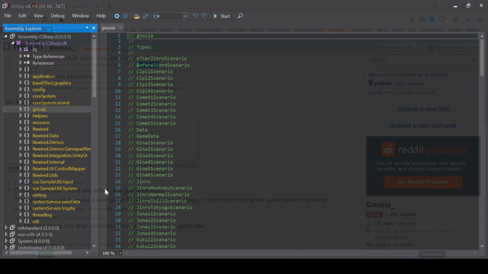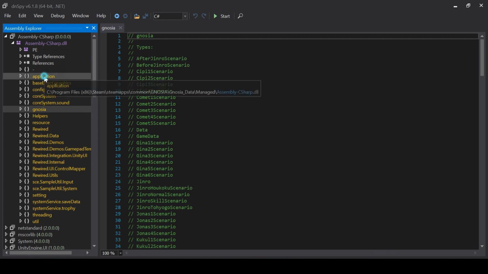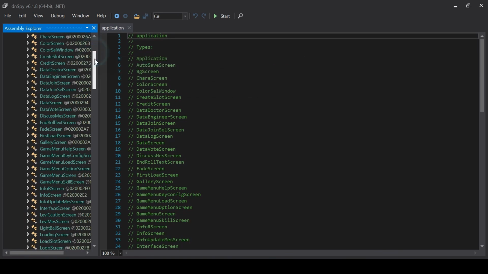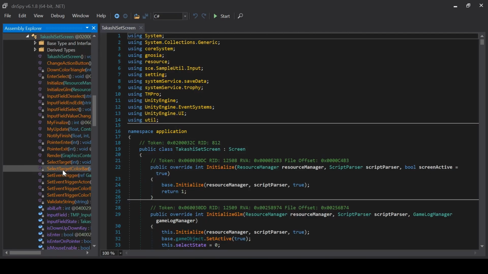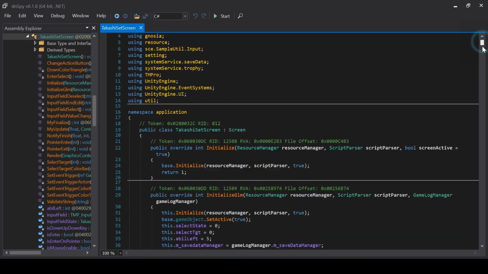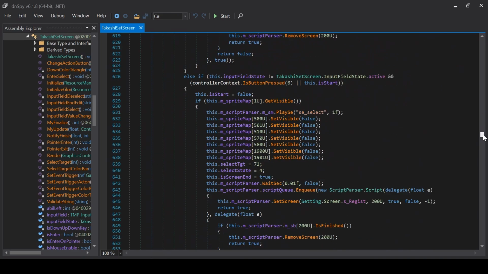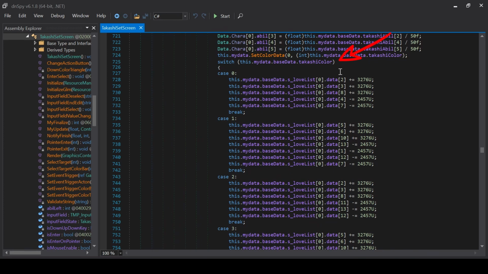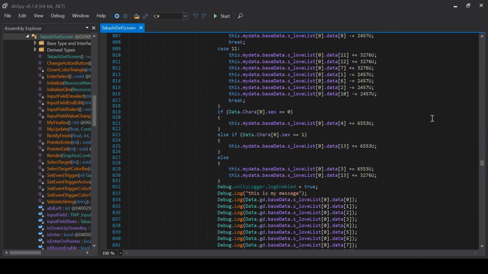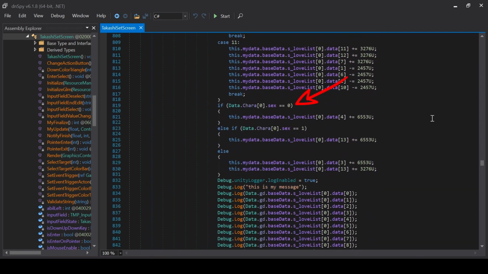Let's consult the source code. In the application namespace we have the Takashi setScreen class. Apparently this is where we create the new player, right? Takashi is the default canon player name. And around line 700 we have a switch case. Depending on Takashi's color, we change love. And then depending on sex, we change some love too.